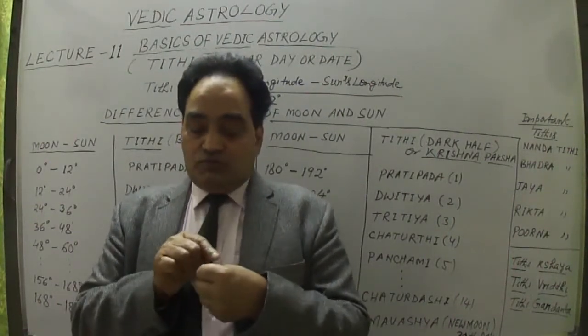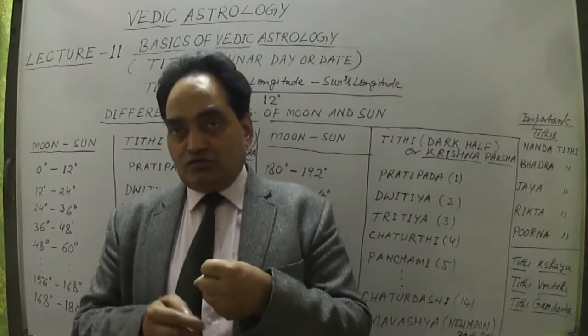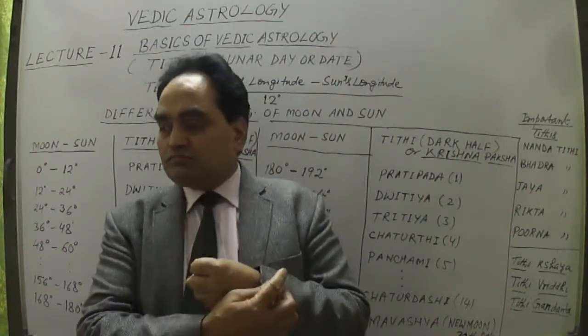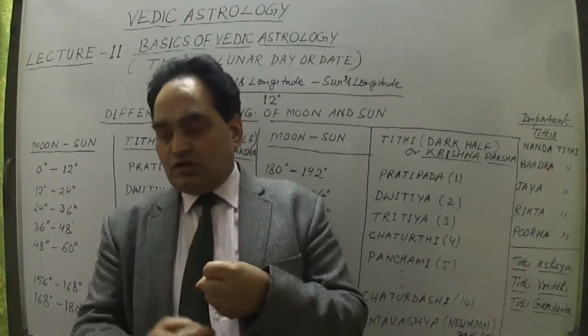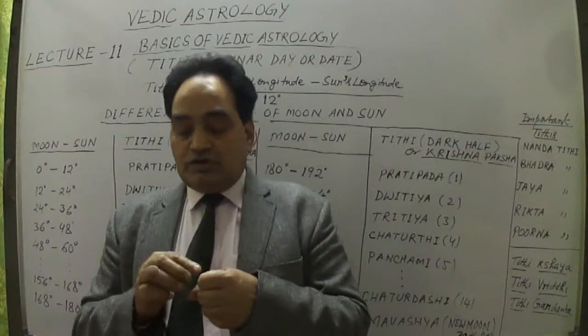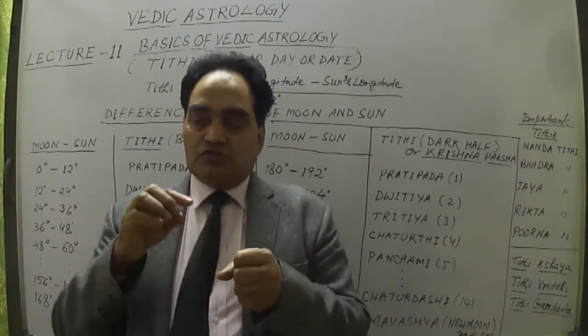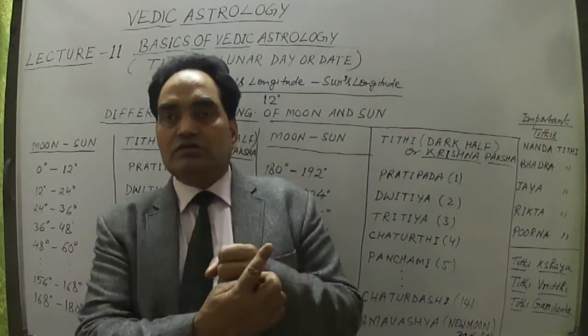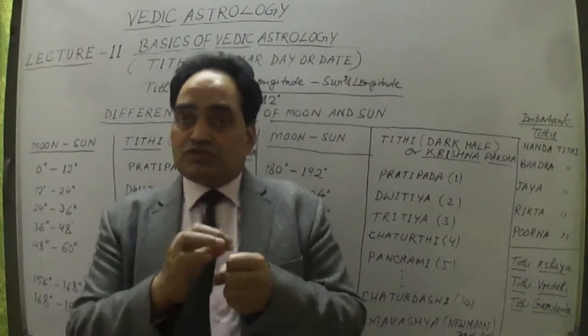When the moon is going away from the sun, from 0 degrees to 180 degrees, this is known as the bright half.